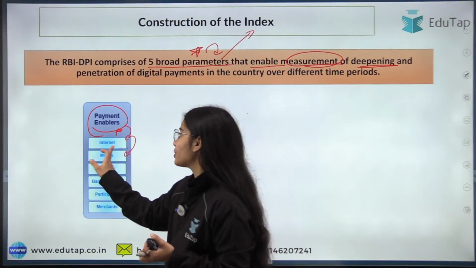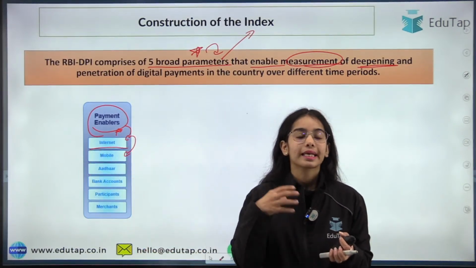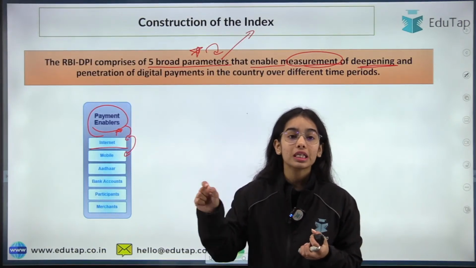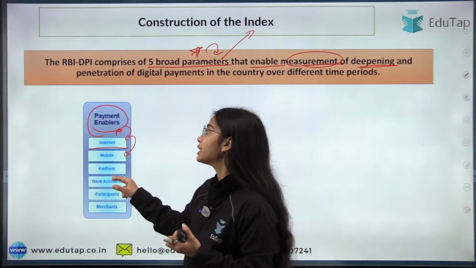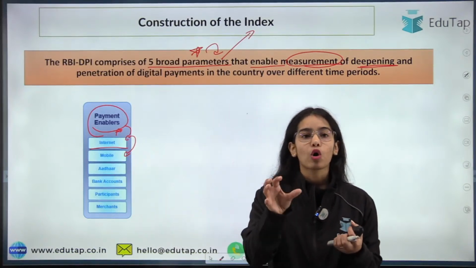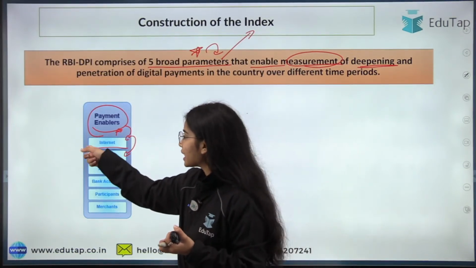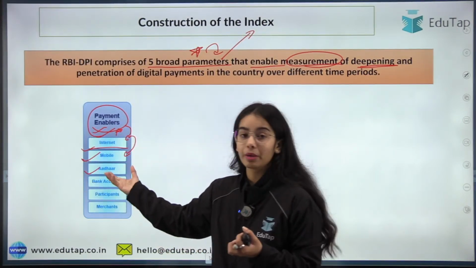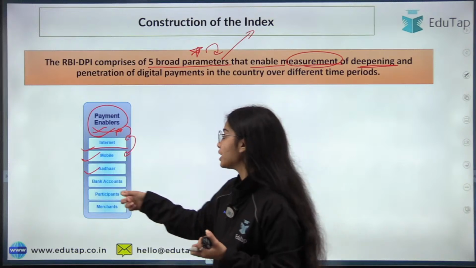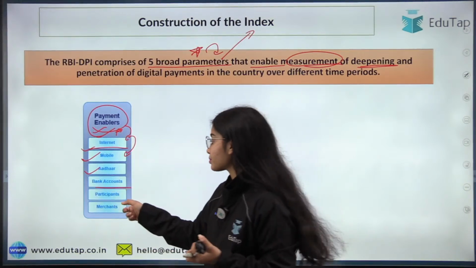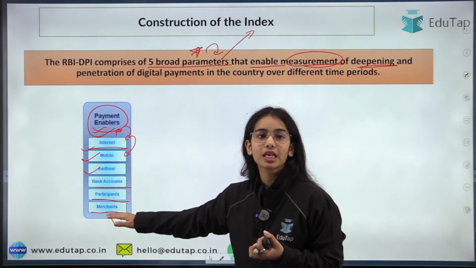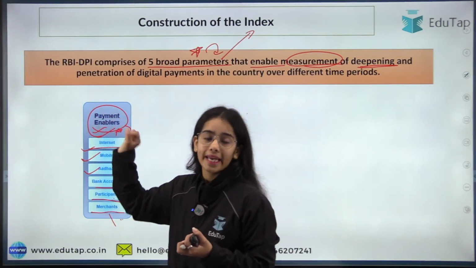And now the RBI has released facilities like UPI Lite for small payments, and also facilities so that even without the internet you can make small payments. So the internet is a payment enabler, the mobile phone is a payment enabler, and Aadhaar enabled payments can also happen. Bank accounts are required. Participants and merchants are required; these are the payment enablers.